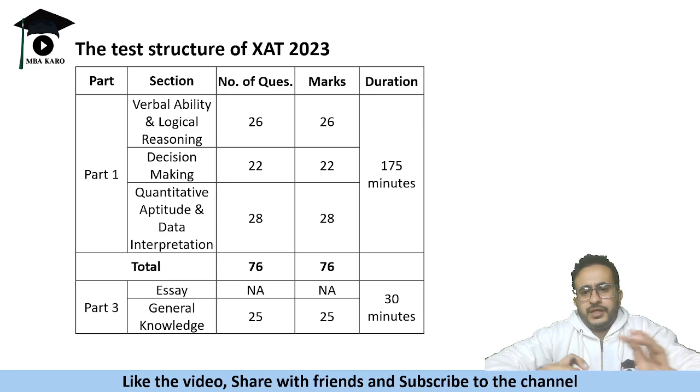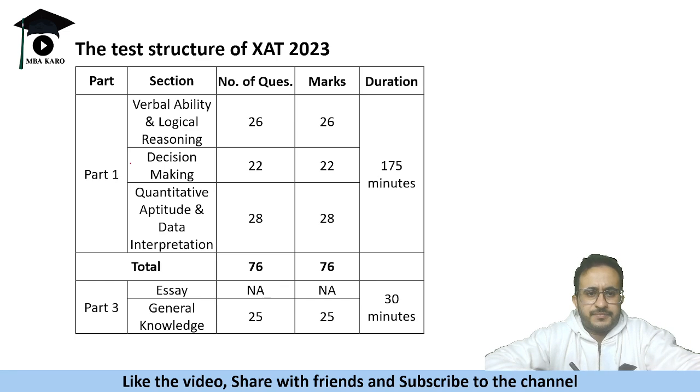Now, one good thing about XAT, unlike CAT, is that there is no sectional time in this. So in CAT, you had 40, 40, 40. Let us say you could not attempt a DILR set, right? Your DILR went bad, or you could not attempt enough quant questions in the QA section. So that is what happens in CAT.